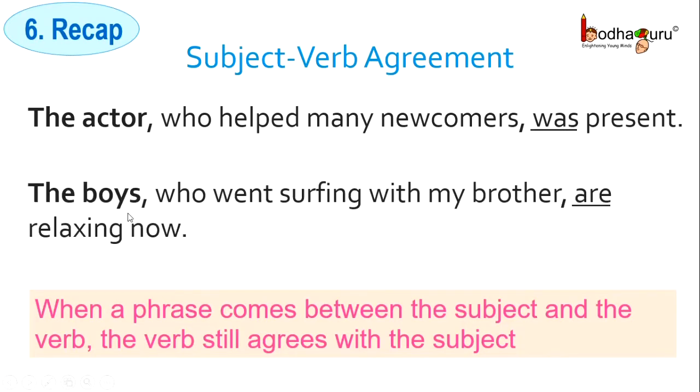Next, the boys who went surfing with my brother are relaxing now. So, we see here in the first case, the actor was present and this is correct. Next sentence, the boys are relaxing now. This is also correct. And we see the verb agrees with the subject, ignoring the phrase in between.